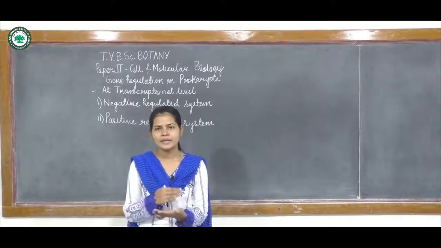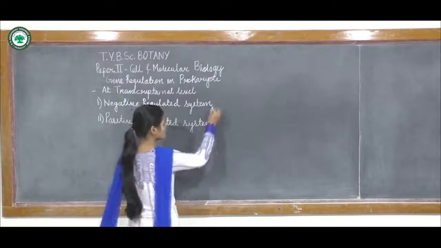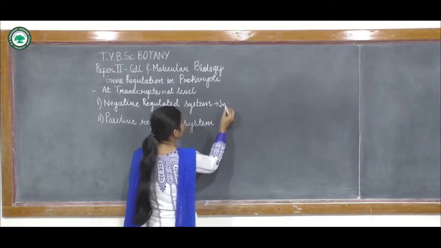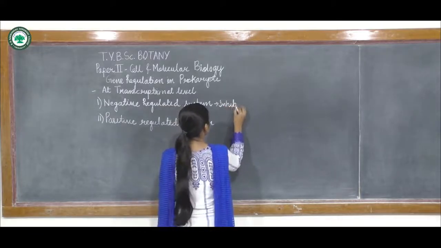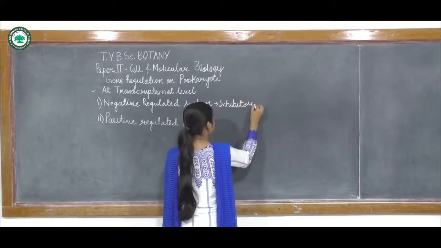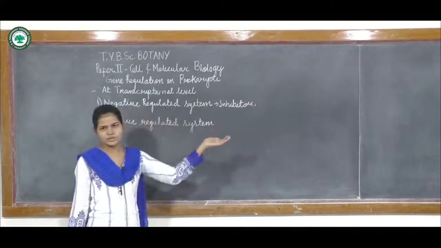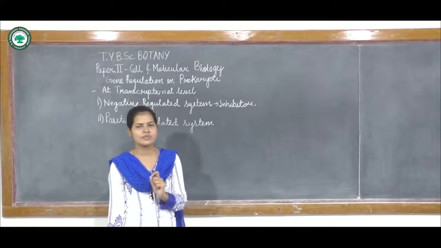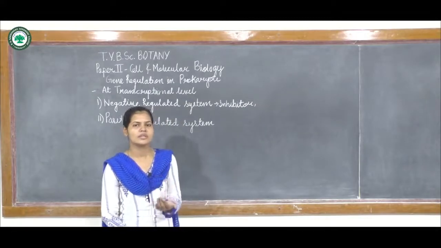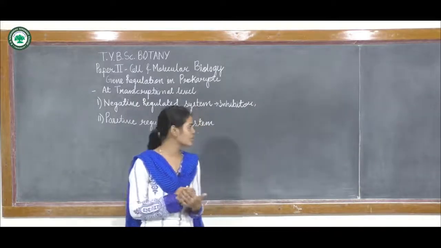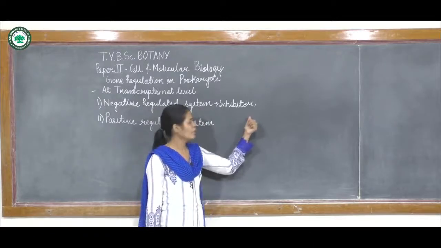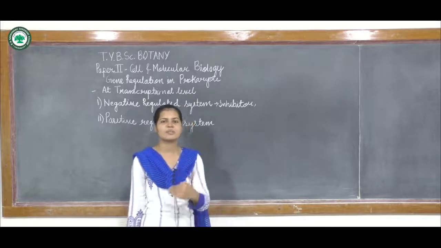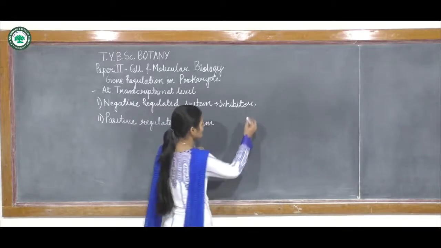Now, antagonist to this inhibitor, there is also the presence of an inducer, which will allow the transcription process to start, or initiate the process of transcription.